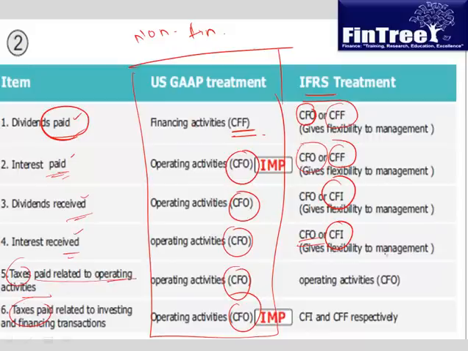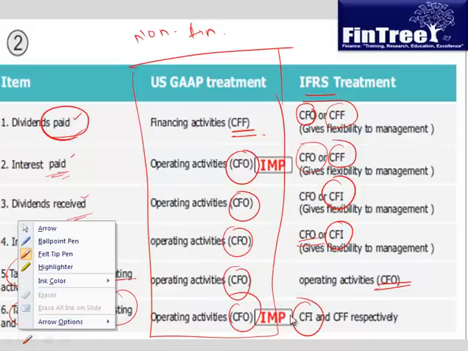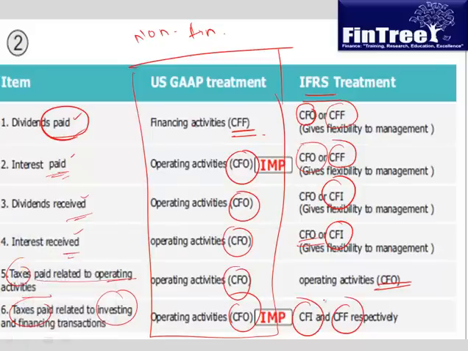Taxes paid in relation to operating activities, CFO. Taxes paid related to investment activities, CFI. Financing activities, CFF. So the way to remember IFRS is that it's something which is logical, and the way to remember US GAAP is that everything is cash flow from operations except dividend paid.